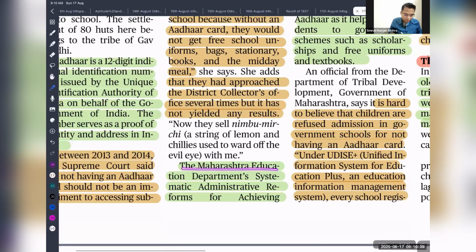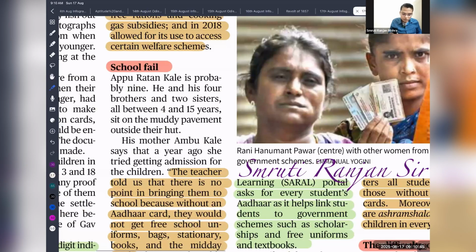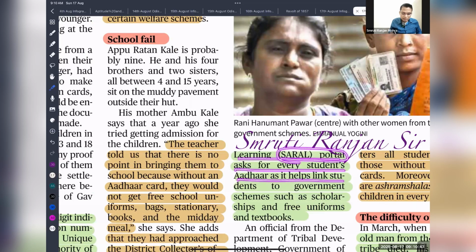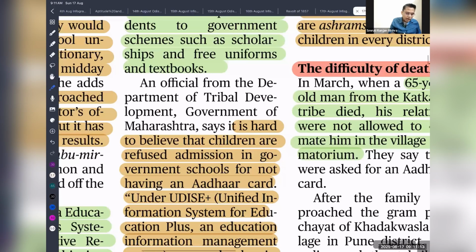So next is Maharashtra Education Department Systematic Administration Reform for Achieving Learnings, that is called Saral Portal. It asks for every student's Aadhaar, as it is linked to government schemes such as scholarship, free uniform and textbook. Recently the state government has made it compulsory to provide your Aadhaar card for getting all this benefit, but still there are so many people who don't have Aadhaar because of some reason or other. It is not their fault, it is because of education problems and lack of awareness. So these people are facing exclusion. It is hard to believe that children are refused admission in the government school for not having the Aadhaar card.